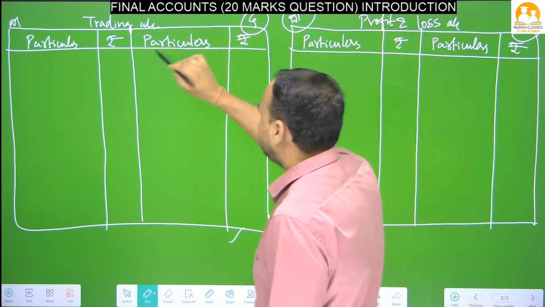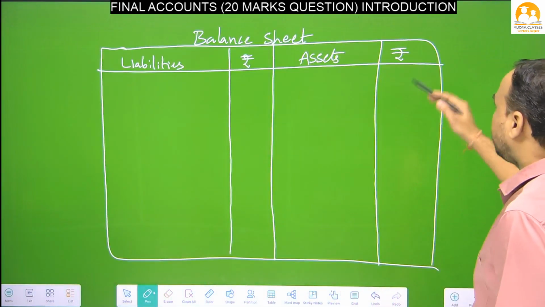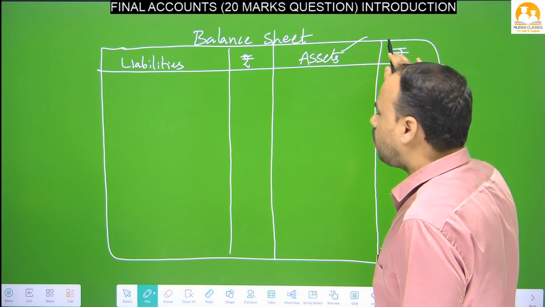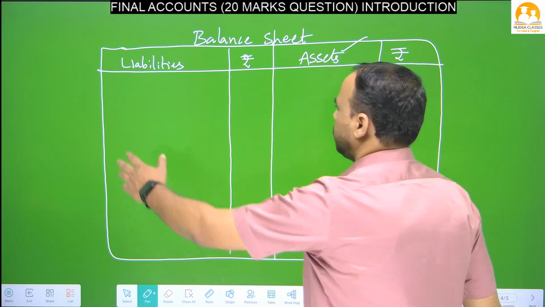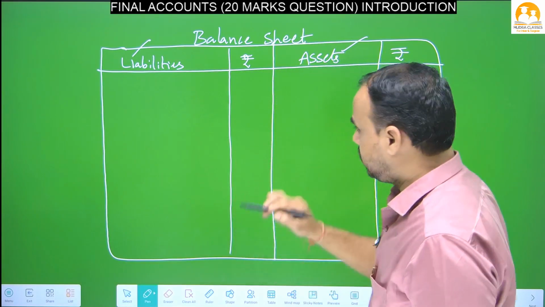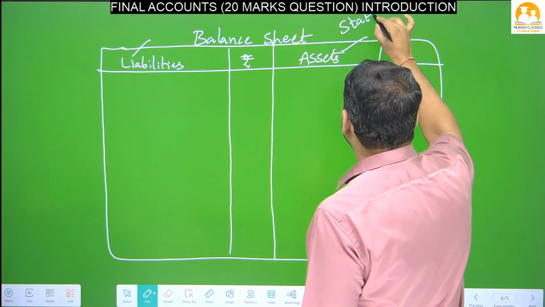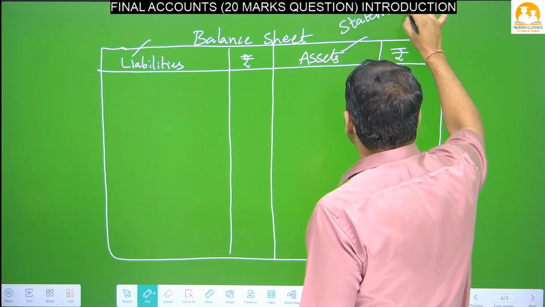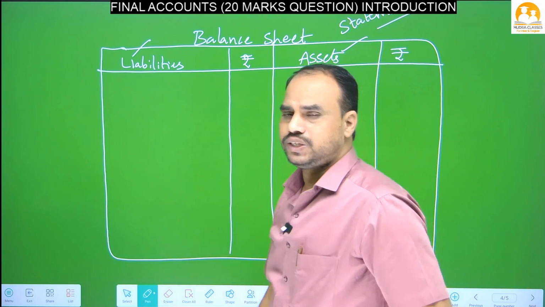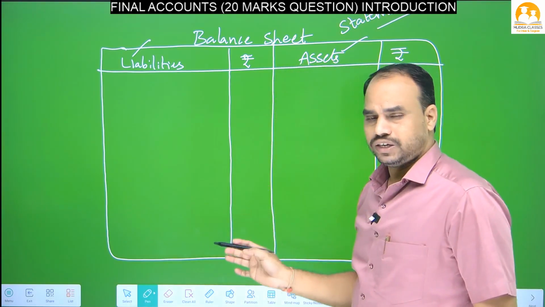Here I also wrote debit and credit, but in the case of a balance sheet we will not write debit and credit here. We will call the right side the asset side, and the left side the liability side, not debit and credit. Remember, an important point: a balance sheet is not an account, it is a statement. That means during a particular period, we will know how many assets we have and how many liabilities we have. That's why it is called a balance sheet statement.